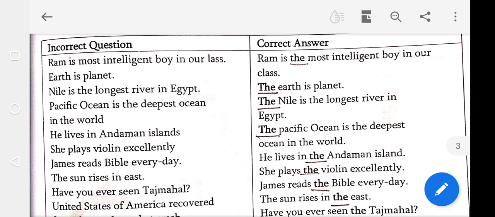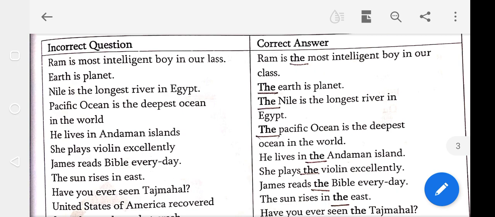And Pacific Ocean is the deepest ocean in the world. Answer students, the Pacific Ocean. The Pacific Ocean is the deepest ocean in the world. Next one, he lives in Andaman Islands. Answer students, he lives in the Andaman Island.